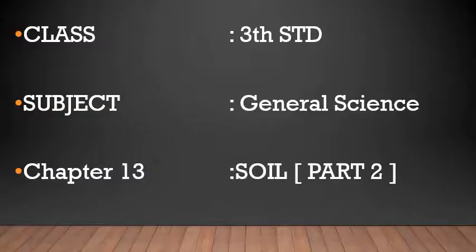The following video is for class 3, subject general science, chapter 13, soil, part 2. In part 1 of this lesson, we learnt what soil is and how the soil is formed. Soil is mainly formed by the weathering of rocks. What do I mean by weathering? Breaking up of rocks by the natural processes of wind, rain, heat, rivers, movement of animals, etc. These different processes have broken down huge rocks into smaller particles of the soil. So that is how the soil is formed.